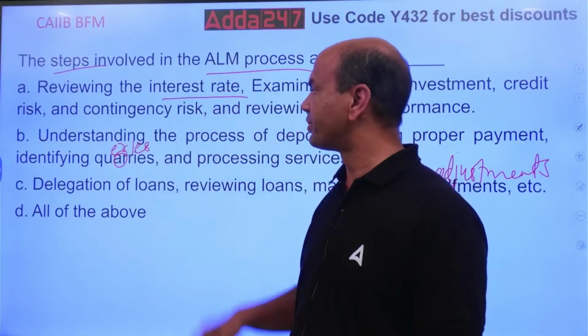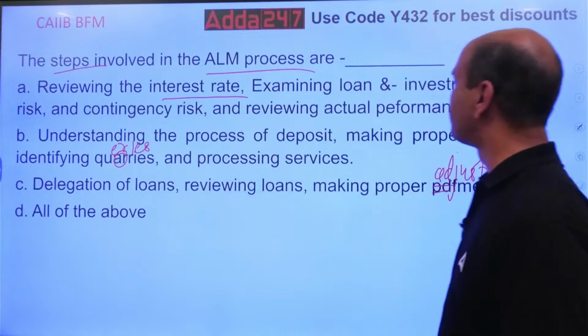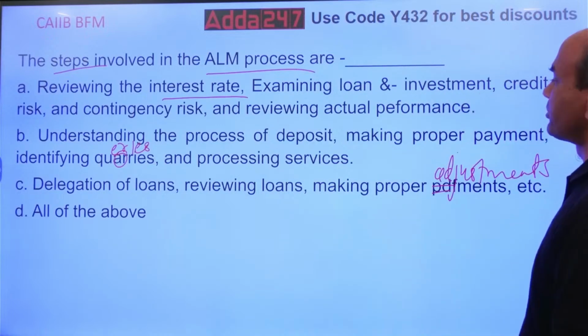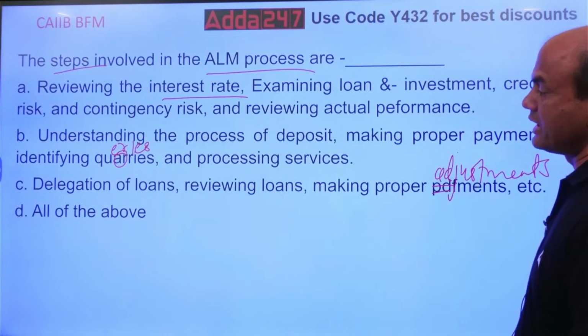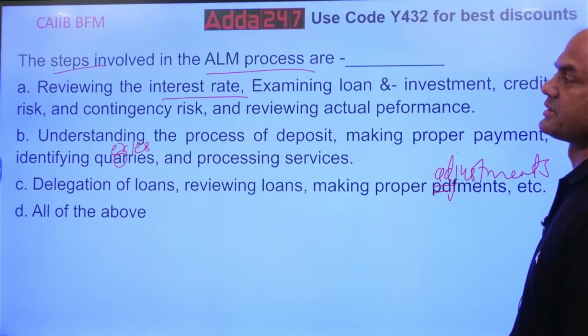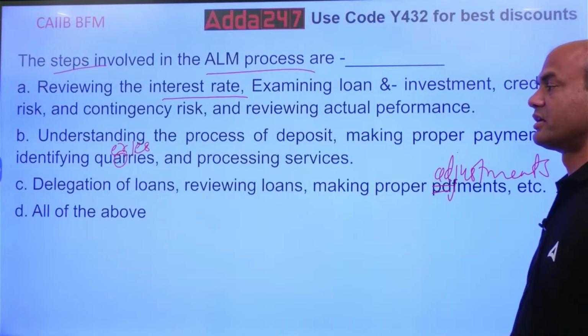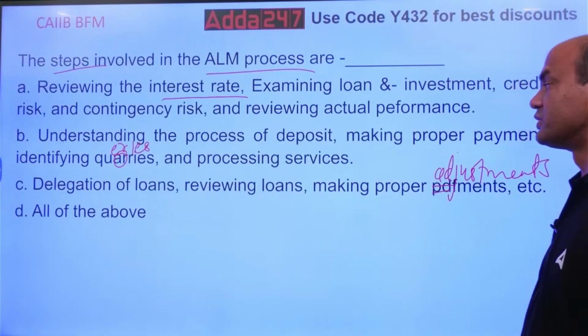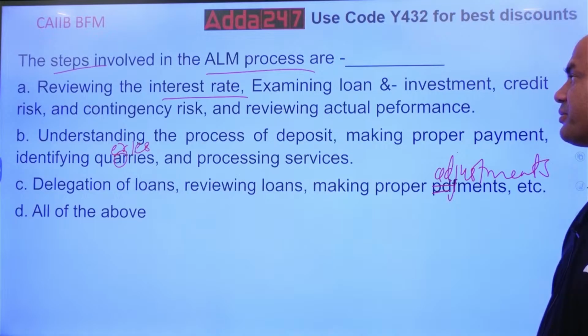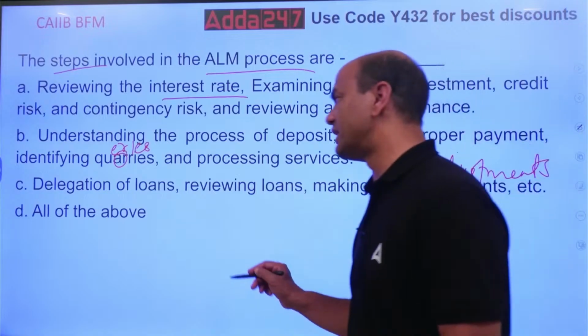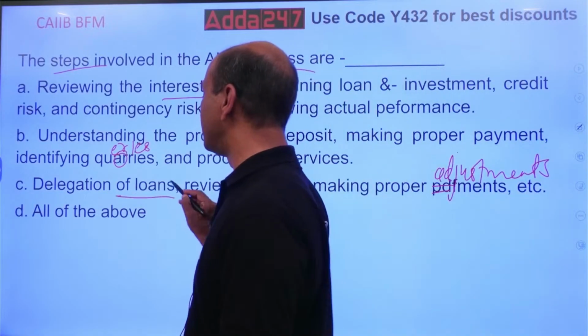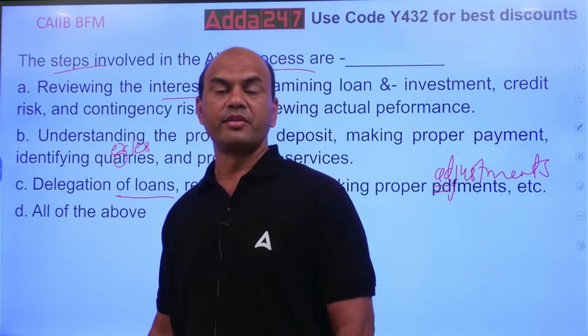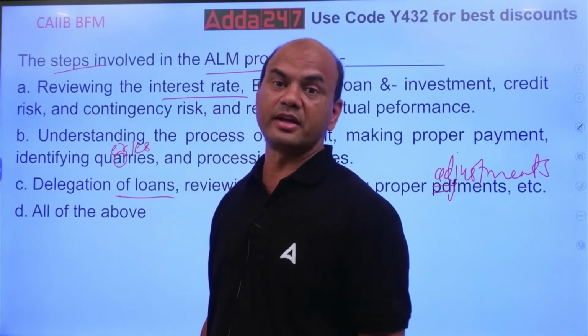What about B? Understanding the process of deposit, making proper payment, identifying queries, and processing services. Third, delegation of loans, reviewing loans, making proper adjustments. This is related to loans. Delegation of loans means various powers to various employees.